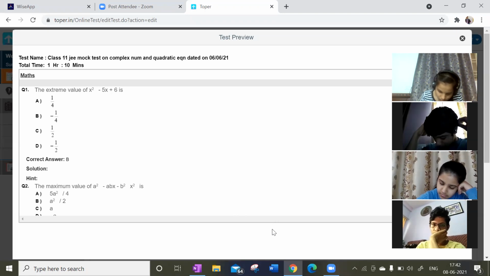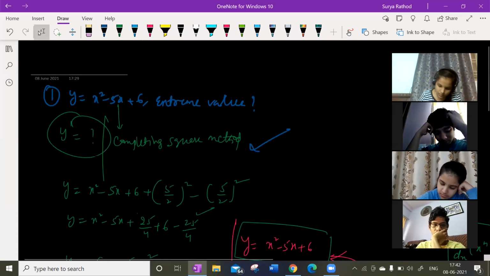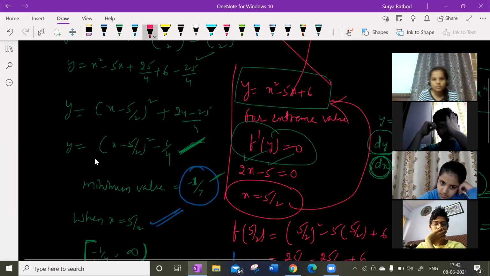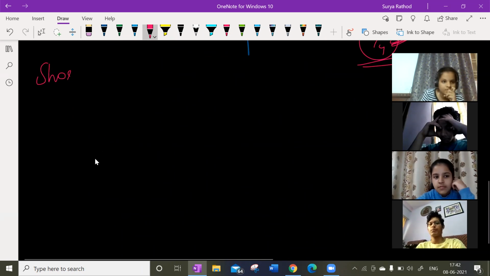Guys, I'll tell you a shortcut. If you do not understand this one, I'll tell you a shortcut. You can also solve it with that shortcut. Look at this here.